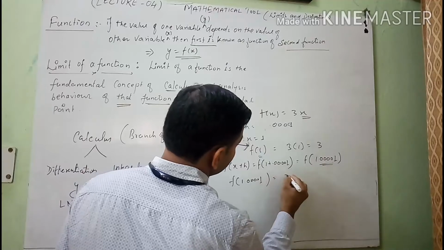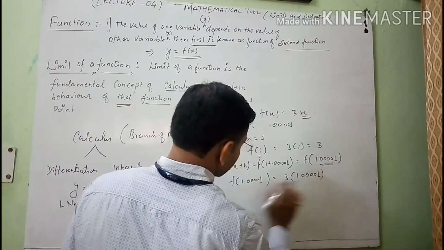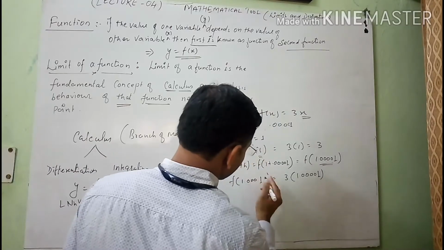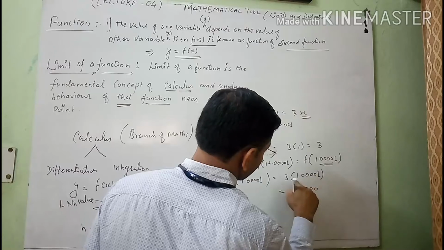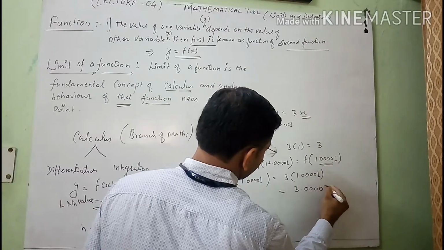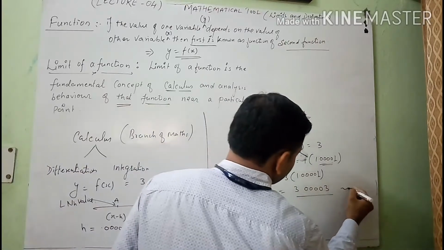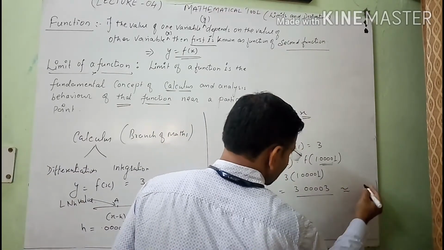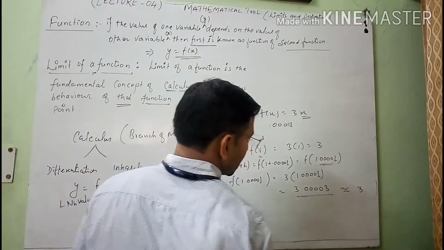1.00001 is equals to 3 into 1.00001. So after multiplication of these all, we will get 3.00003. Clear point? Student, see, this is the value which is near to the value of 3. Means this value approaches to the value of 3.